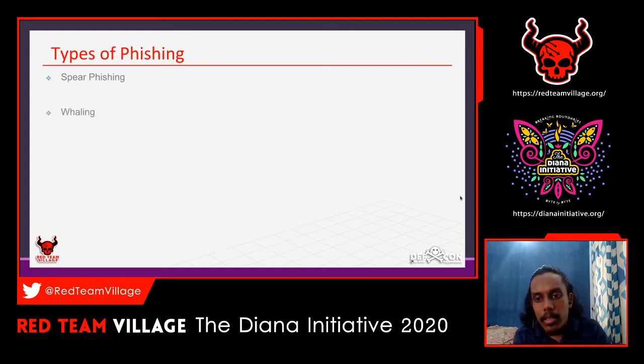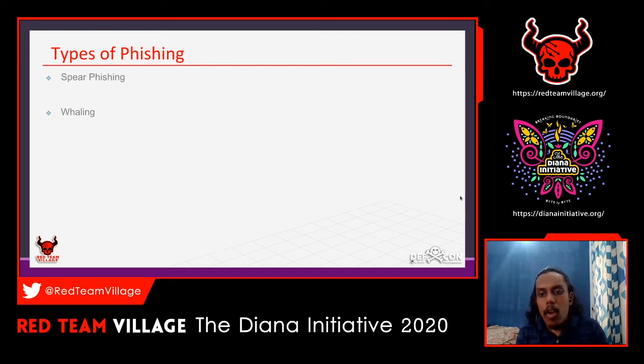Spear phishing is a targeted kind of attack where the attacker targets a particular user, a particular employee or a particular organization, and sends phishing emails to a targeted person or individual. So what is the difference between spear phishing and the phishing attack?